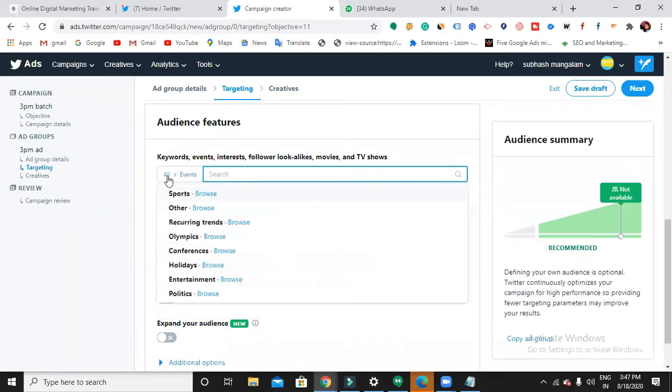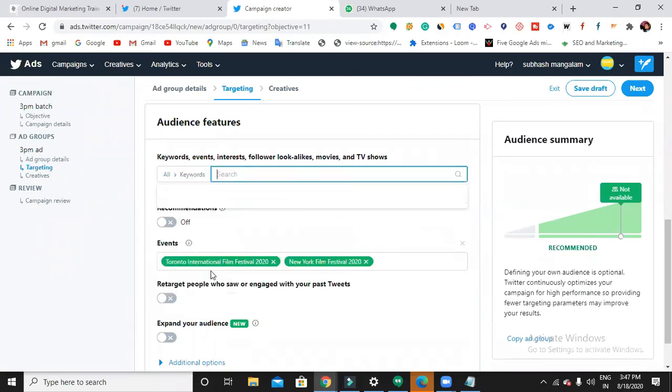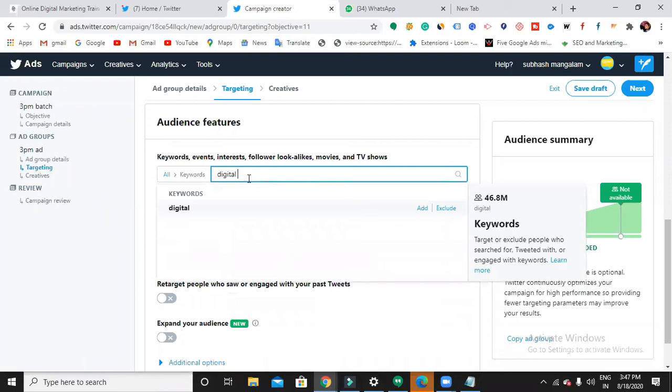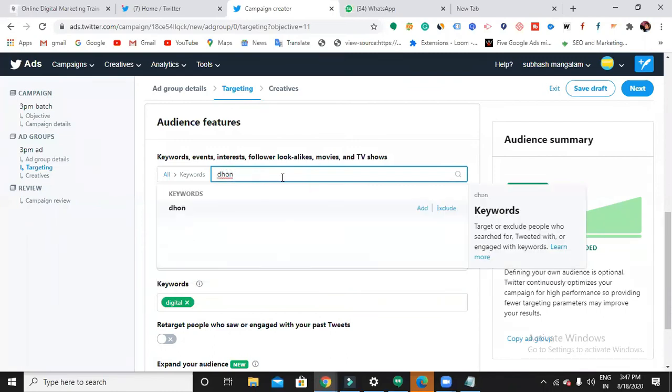Then if I click this, events, you can see keywords based on the keywords. Like for the movie industry, people can target this film festival thing, ma'am.